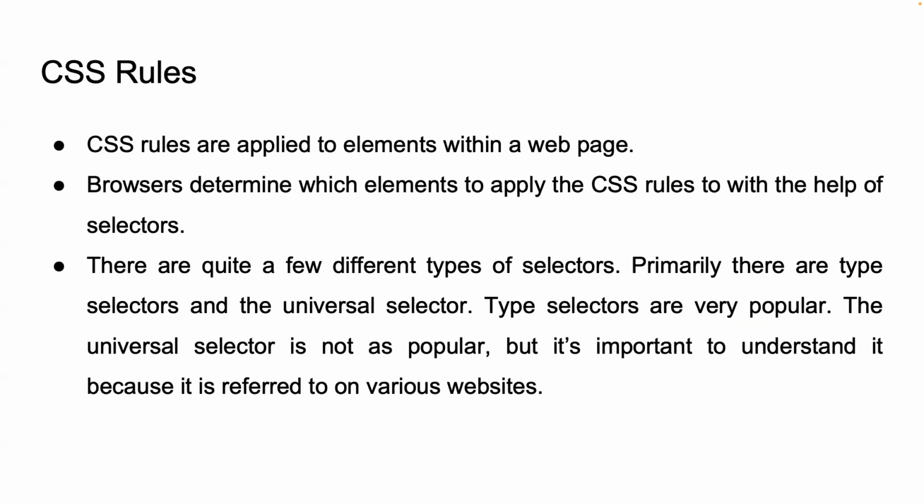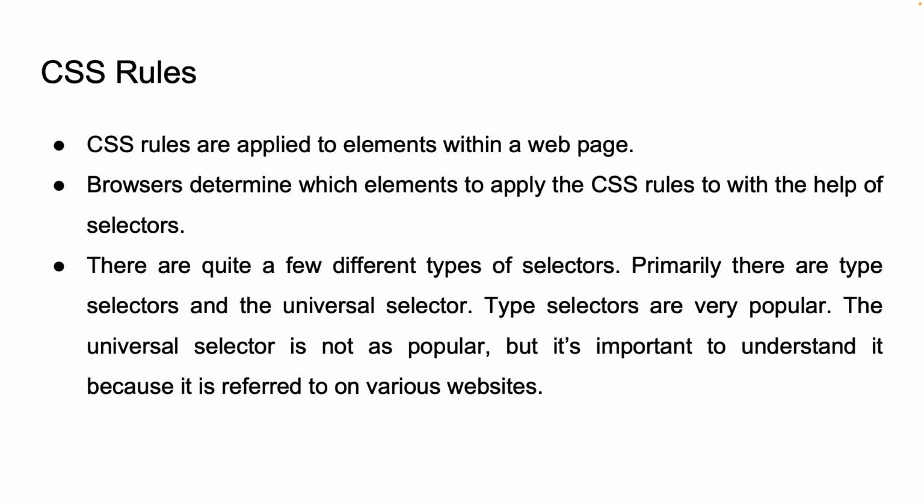CSS selectors. CSS selectors are patterns used to select the elements you want to style. They are a fundamental part of CSS, allowing you to target specific HTML elements and apply styles to them. Think of selectors as instructions that tell the browser, hey, find these elements on the page and apply these styles to them. Without selectors, CSS wouldn't know which element to style.